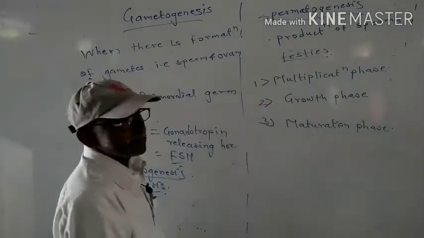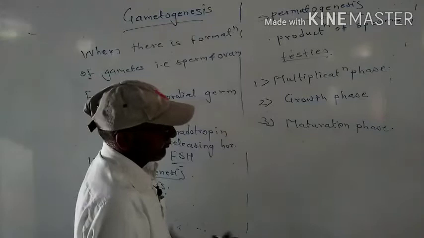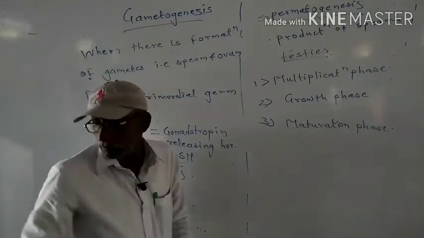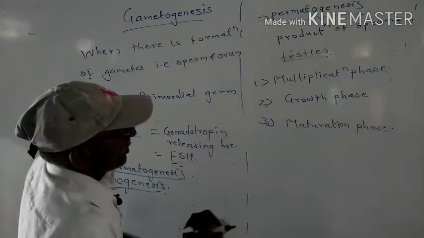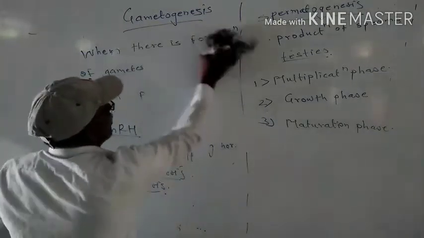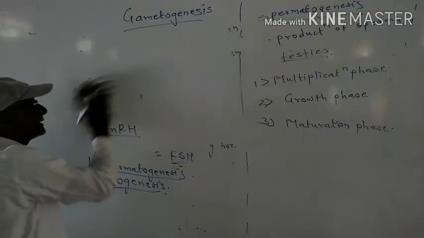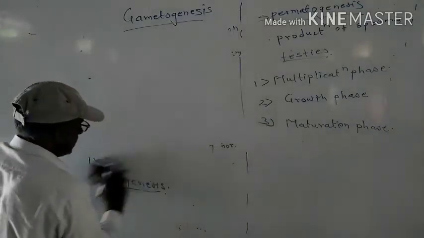So, these are the 3 steps. Now, we will see them one by one. But we have to draw a figure, and with the help of the figure, we can understand the process in detail.